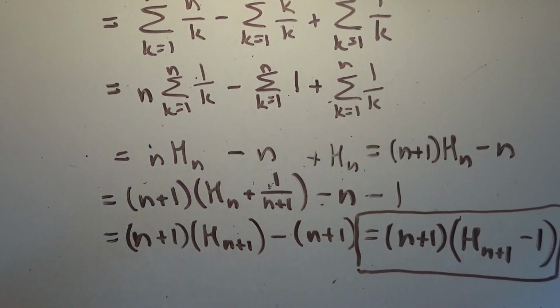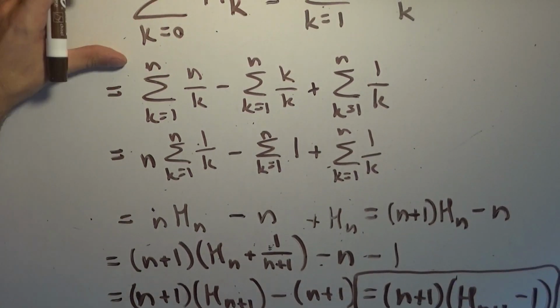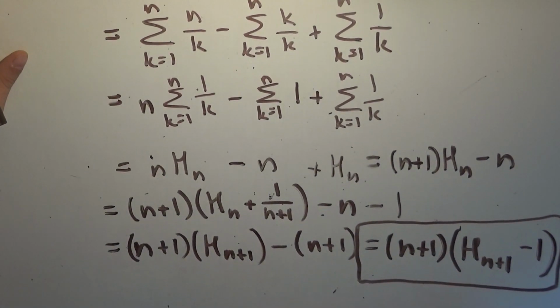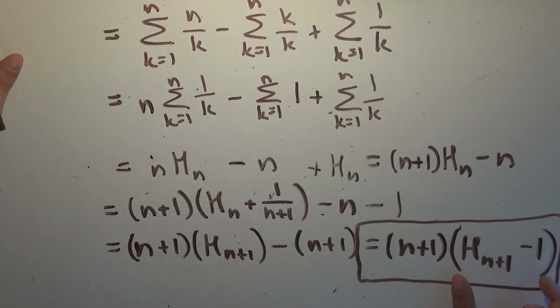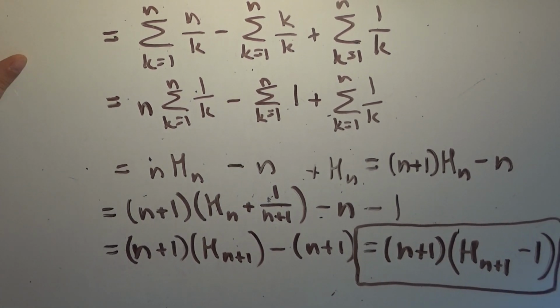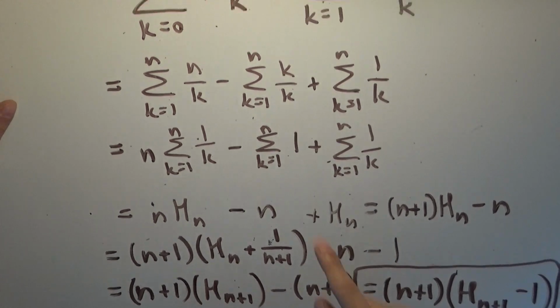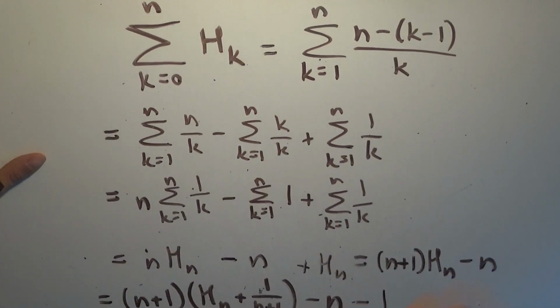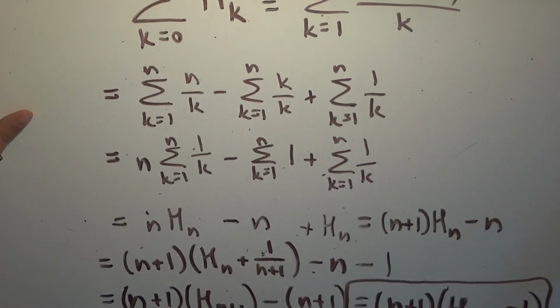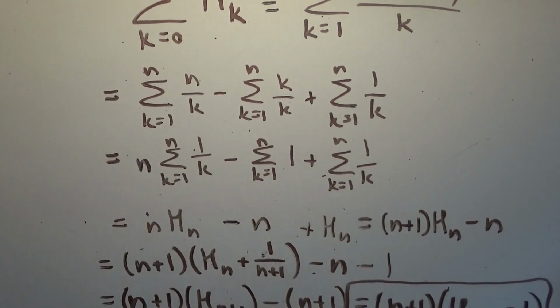And so that's the first thing I wanted to show you in this video. Isn't that very cool? The sum over the first n harmonic numbers is equal to n plus 1 as a quantity times the n plus first harmonic number minus 1. Very, very neat. What this also allows us to do is solve for the n plus first harmonic number in terms of the other harmonic numbers below it. So it's sort of a recursive definition in a sense. So all we have to do is write this up there, and I will show you what I mean.